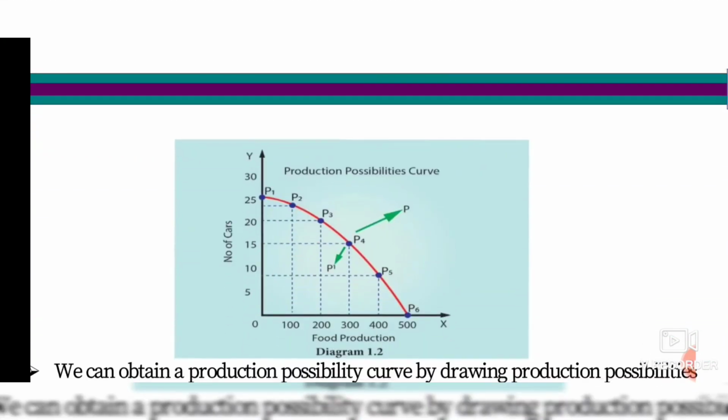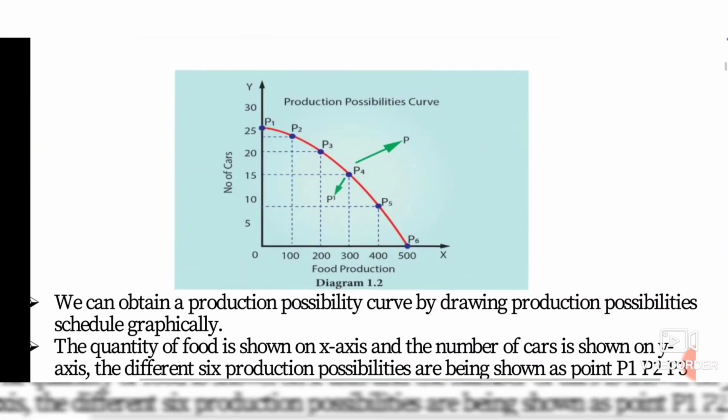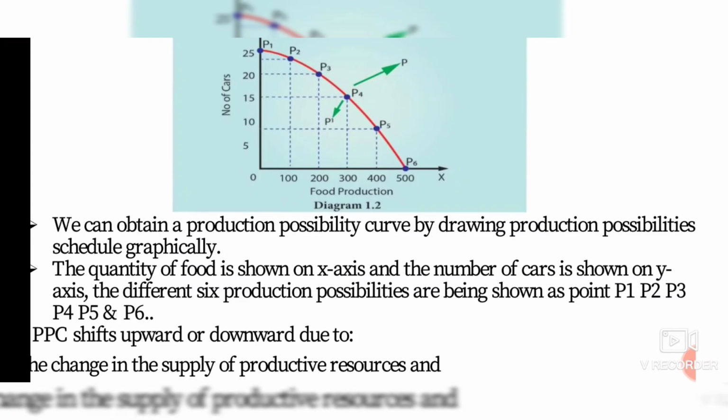This is the production possibility curve. I will explain the diagram to you. We can obtain a production possibility curve by drawing the production possibility schedule graphically. That is, according to the schedule, you will draw the curve. What is on the X-axis? The food production is on the X-axis and the number of cars on the Y-axis. The six different production possibilities are shown as points P1, P2, P3, P4, P5, P6.